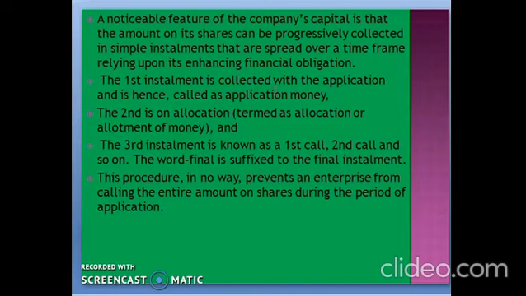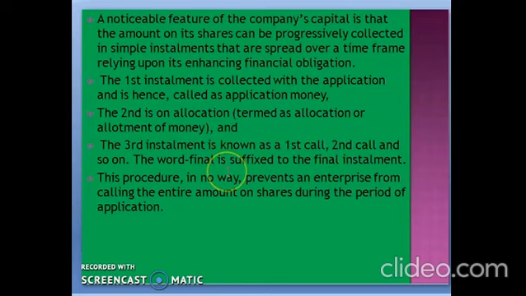as application money. After that, the second is on allotment, which is termed as allotment money, and the third installment is known as first call, second call, and so on. So if the third installment is considered as first call, then the fourth installment becomes the second or the final call.